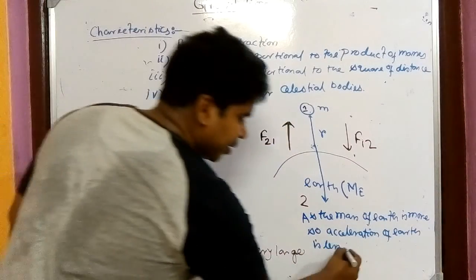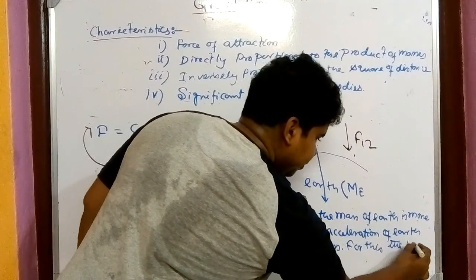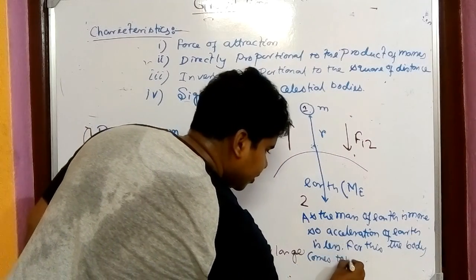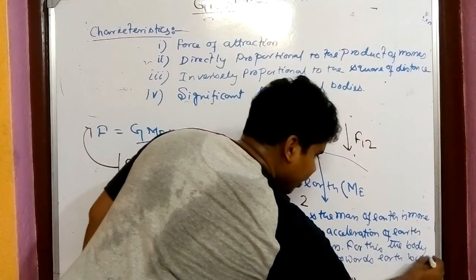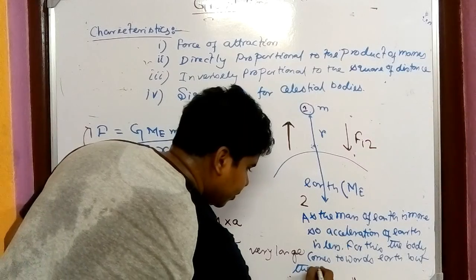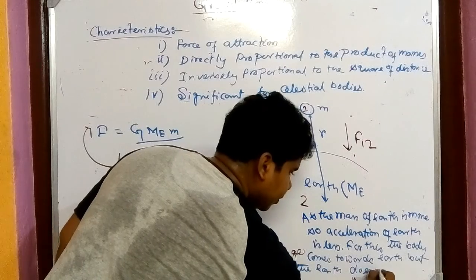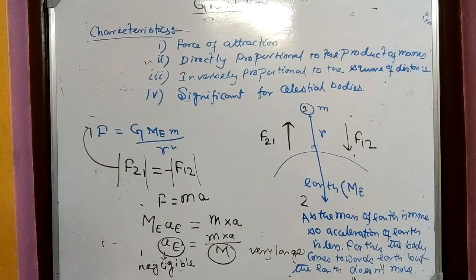And for this the body comes towards the earth, but the earth doesn't move. For that reason only, any body falls downward, that is, comes towards the earth, rather than the earth going towards it. It is the simple reason.